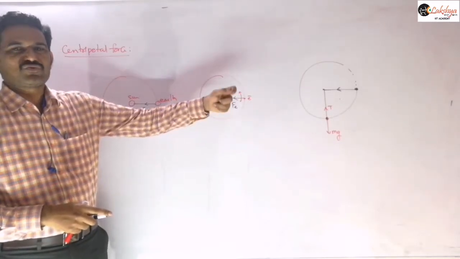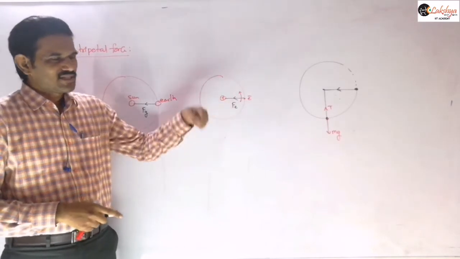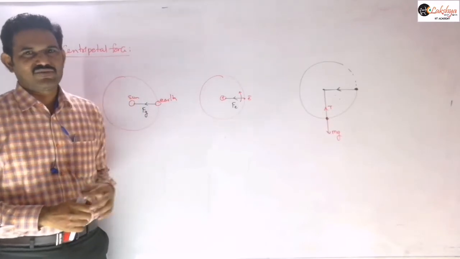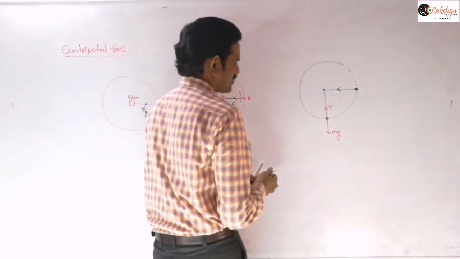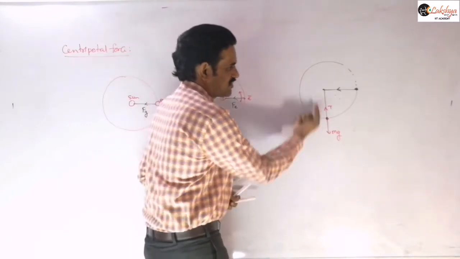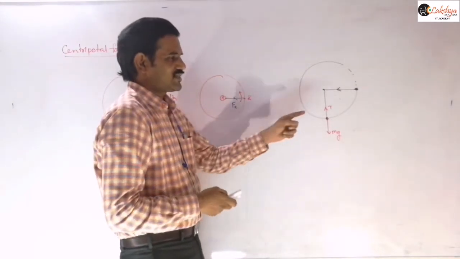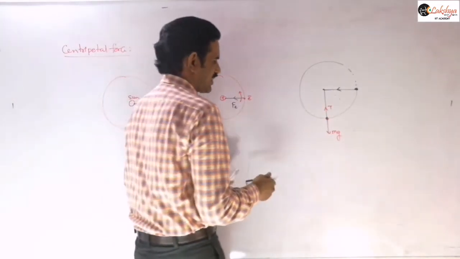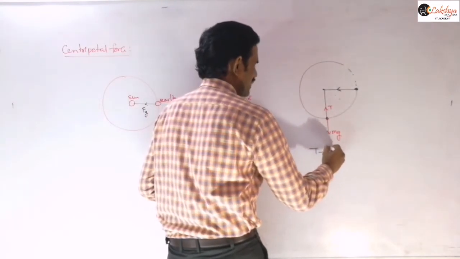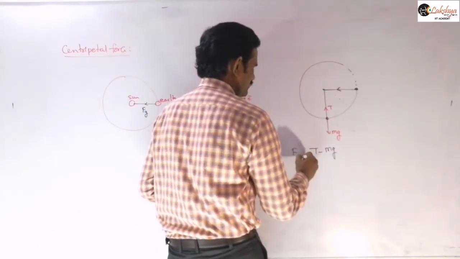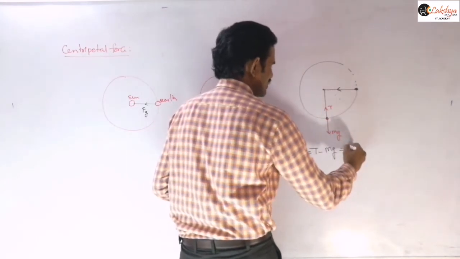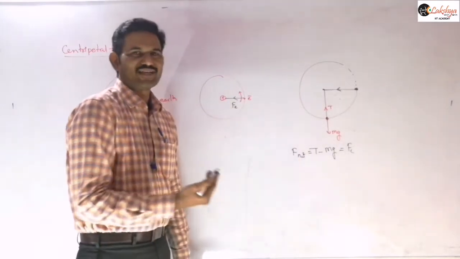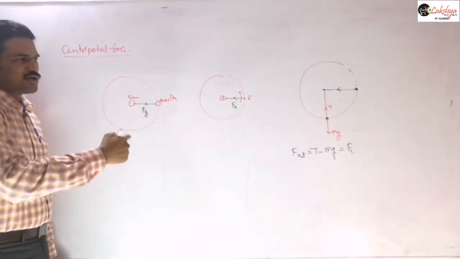When two or more forces are acting, the resultant of those forces will be directed towards the center, and that resultant is called the centripetal force. So the resultant of these two forces must be directed towards the center, which indicates that the tension should be greater in magnitude than mg. You can write the net force equation as T minus mg. This net force is the centripetal force, and the formula we know is m times a_c. That is the concept I am saying here.